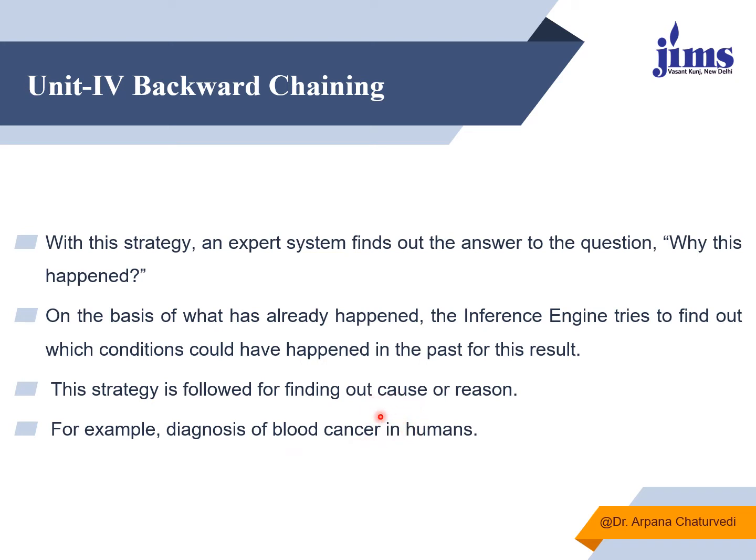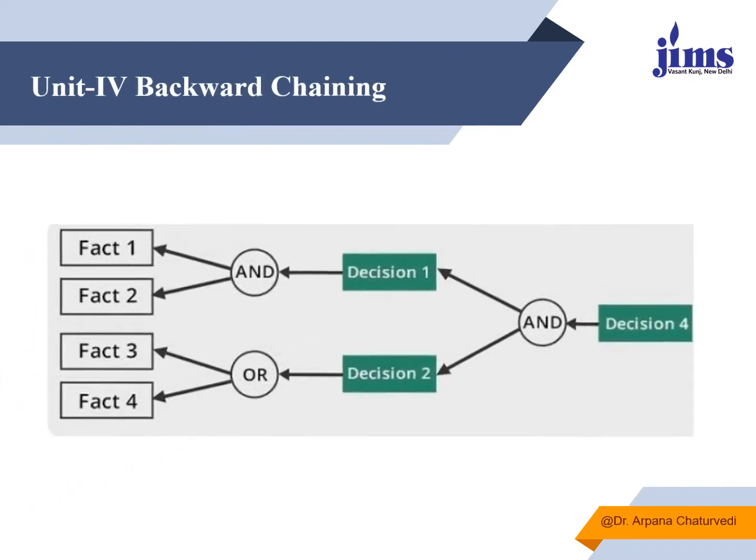If a human being has been diagnosed with blood cancer, then doctors can search for the issues that explain why this particular patient has been diagnosed with blood cancer. What is the past history, what are the situations, or what are the mental status or habits which have brought them to this state? That we can do with backward chaining.